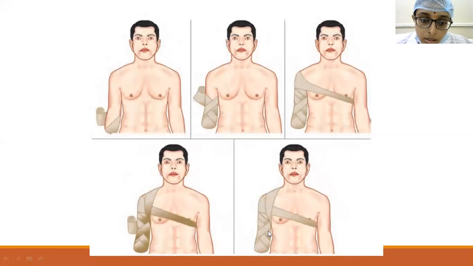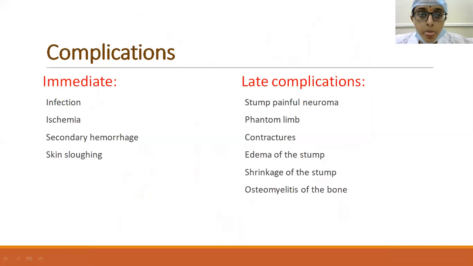It should be tight. So it can be done with an elastic crepe bandage, or sometimes, according to some literature, even a POP cast is applied around the amputation stump to prevent the edema. So by this, the edema will be prevented and the wound healing will be good. So that is the initial stump bandaging. And while using the prosthesis also, proper stump hygiene should be maintained.